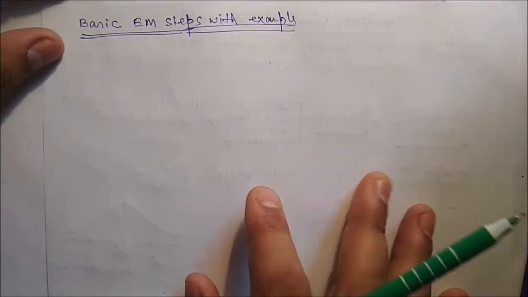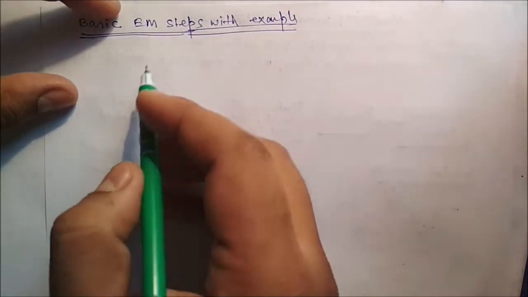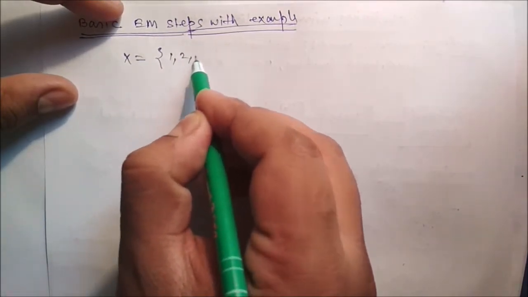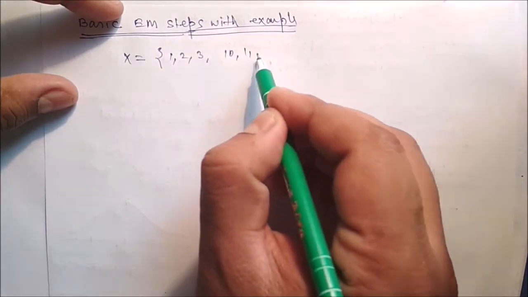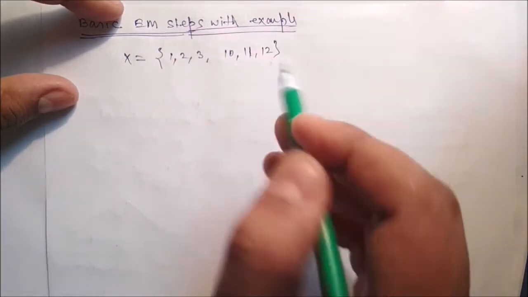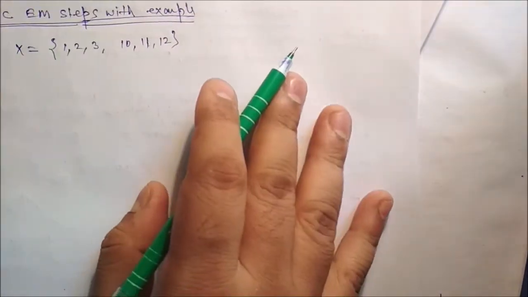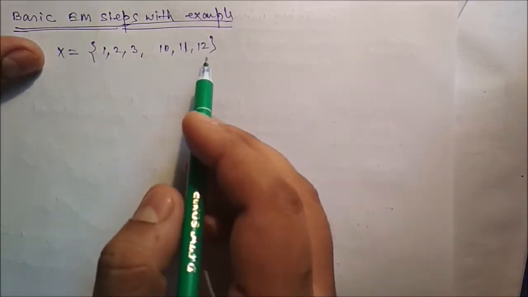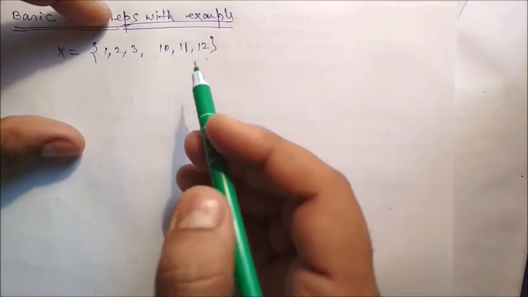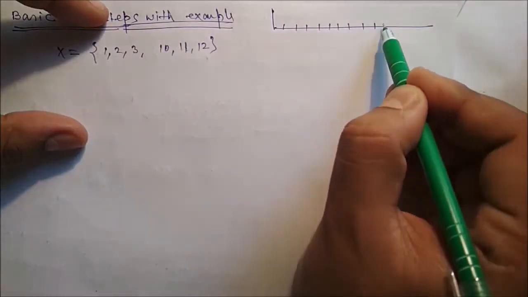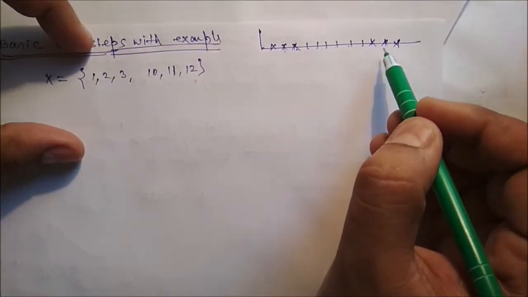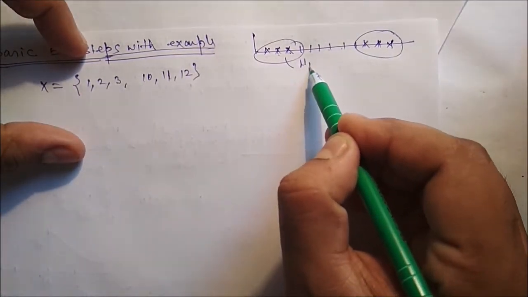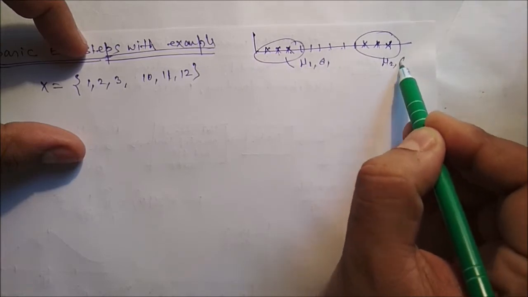Now let's see one example. Say we have a set of 6 data points: 1, 2, 3, 10, 11 and 12. Here we have taken simple, one single dimension data. Definitely we can convert this into 2 dimension data. Definitely 2 clusters are there, so we have to identify mu1, sigma 1, mu2 and sigma 2.